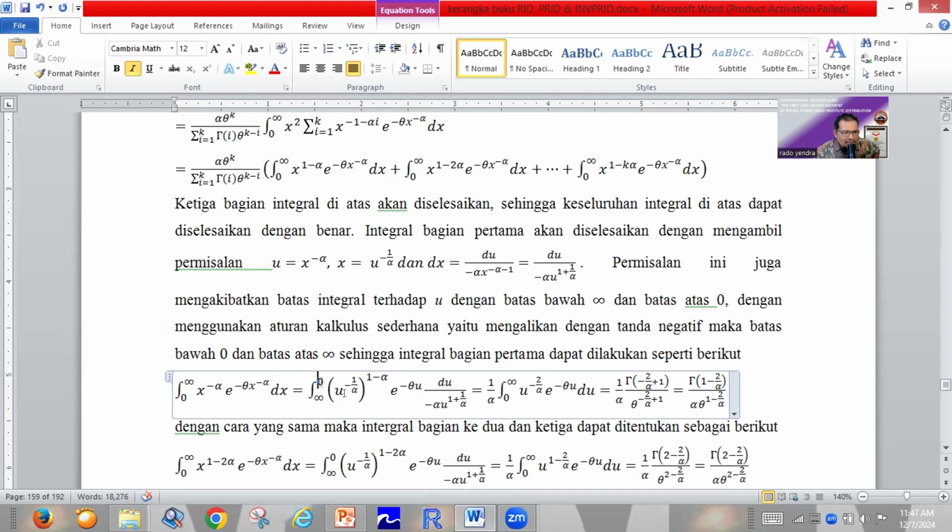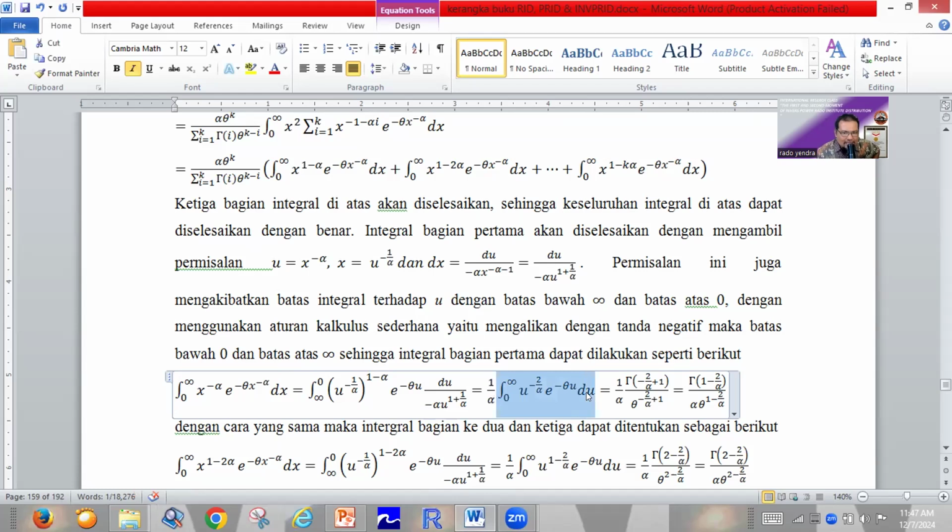This gives a minus in the integral, so we can change the limits again to 0 until infinity, but don't forget to give the minus here. If we give the minus here and this one has a minus, the minus becomes positive. So it is very easy to integrate this one.